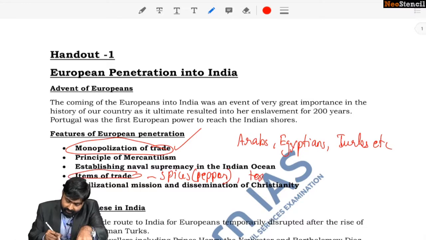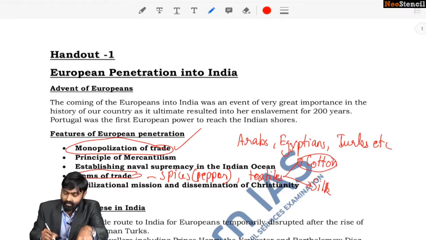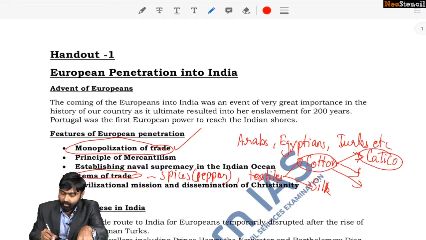Now, what else? Textiles. Textiles could be divided into two actually. How would you divide textiles? One being cotton, the other being silk. Silk was a high value textile. Now, of cotton textiles, 3 varieties were most transacted. What were they? One variety found in the Malabar coast known as calico. The city of Calicut earns its name from this particular textile, calico.